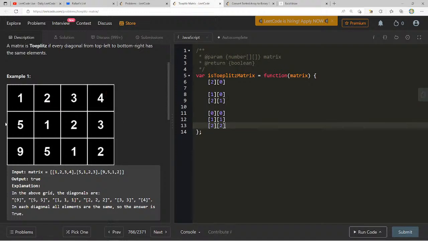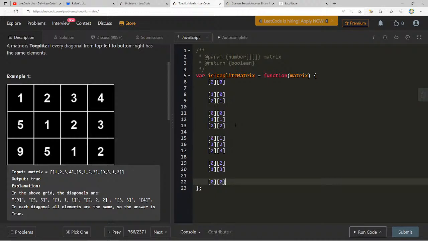All right, so we have the 9s, we have the 5s, we have the 1s. Now let's do the 2s. We're gonna do row 0, column 1, row 1, column 2, row 2, column 3. And then to get the 3s, we're gonna do row 1, column 2, row 1, column 3, and then for 4, we're gonna have row 0, column 2. All right, so hopefully based on this, we're gonna have to figure out a way to come up with a loop of some sort.